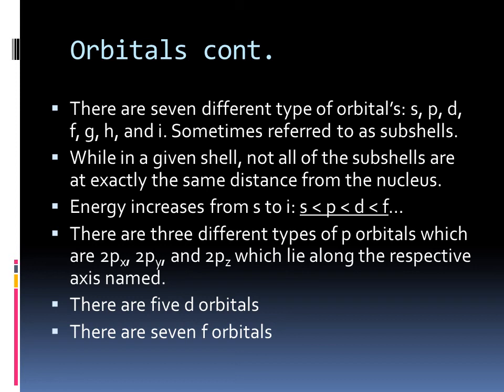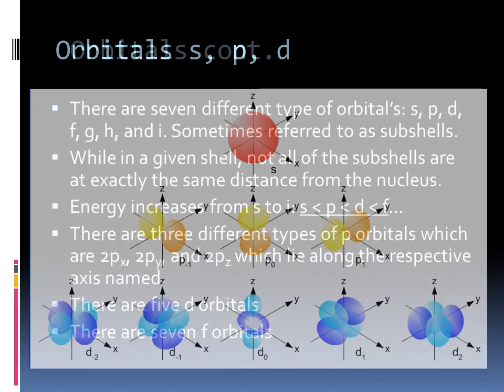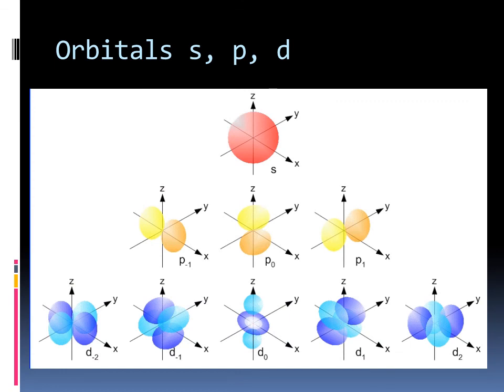The next type is the d orbital, of which there are 5, but you don't need to know how to draw them. Now, it is important to note that these shapes don't actually exist inside the atom. They are merely solutions to mathematical equations. This is a diagram of the s, p, and d orbitals. You will need to know how to draw the s and p orbitals and that there are 5 d orbitals.